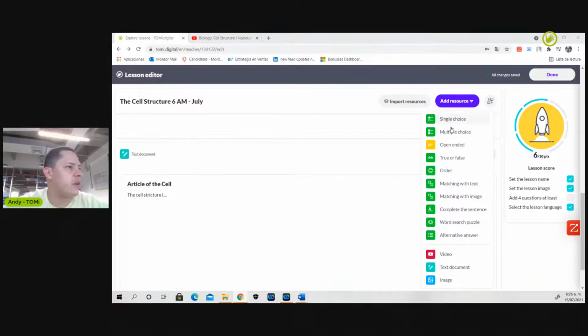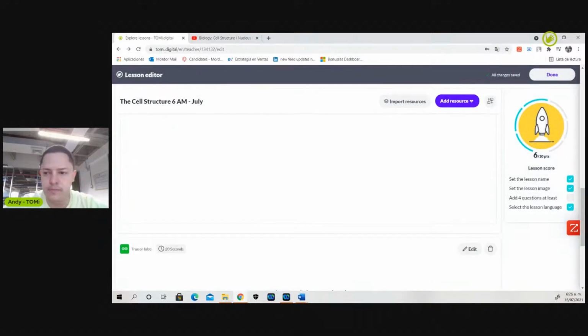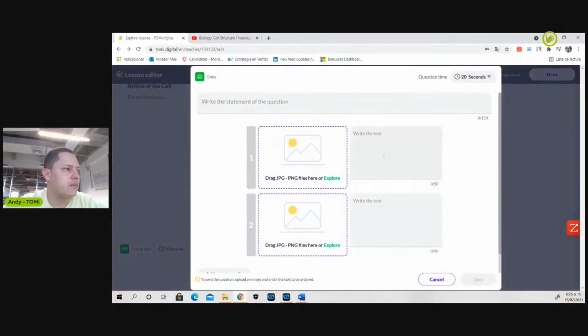So the true or false question is right here. Perfect. Is the vacuole brown colored? And then me as a teacher, I'll select which is the right answer. So it's false. This is the right answer. And I'll save it. Perfect. Another resource would be ordering. So the option here, in this case, I started with 2 options, but I will be able to add as many options as I want.